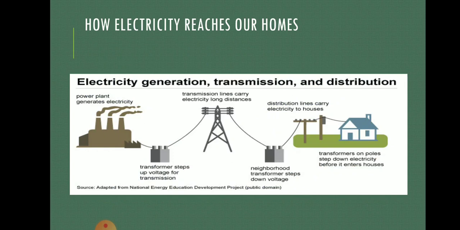From the transformer it moves to the transmission cables, which carry the electricity over a longer distance, and from there it is again transformed by the transformers at your nearby places in your societies or residential areas. From there it comes to the electric distribution line, that is the electric poles present on the roadside, and from there the cables pass the electricity to your home. So this is the journey of electricity from the power plant to your home.